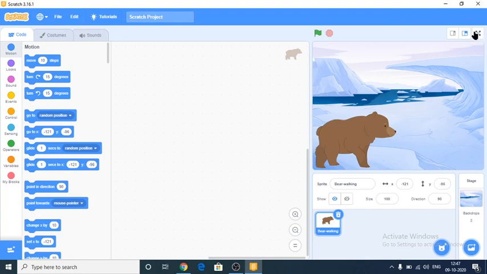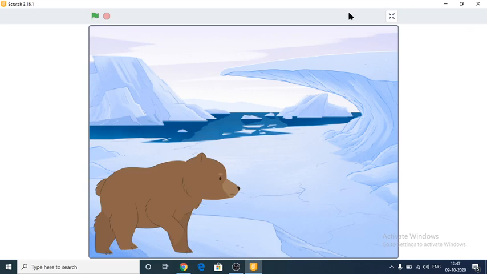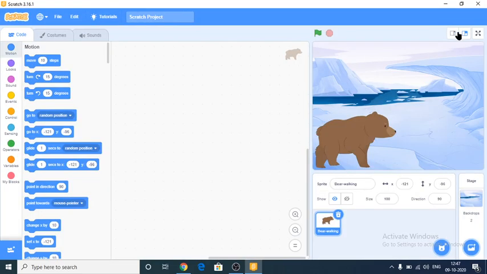With the help of this option, you can give a full screen view. And next one is move 10 steps.